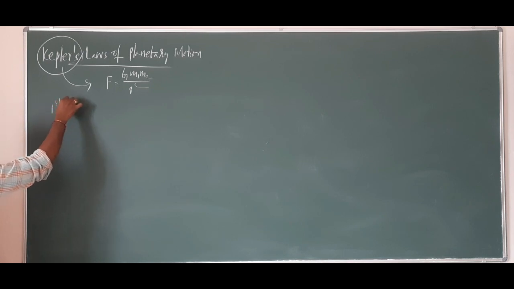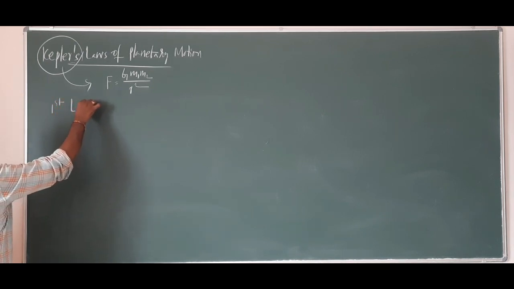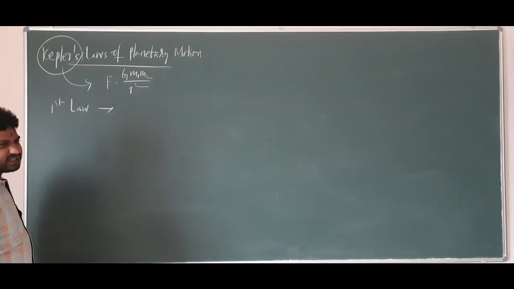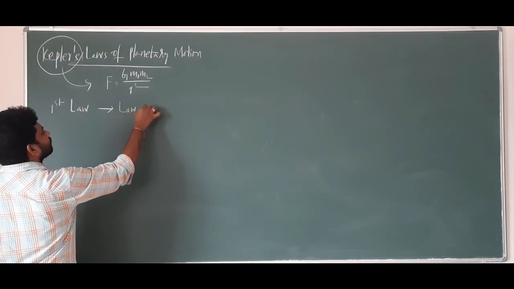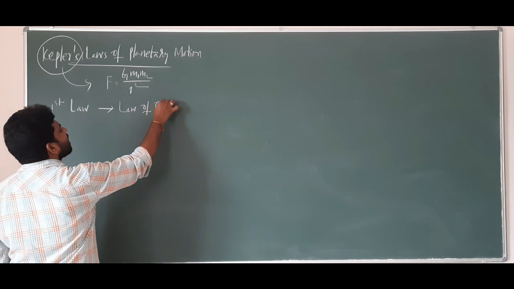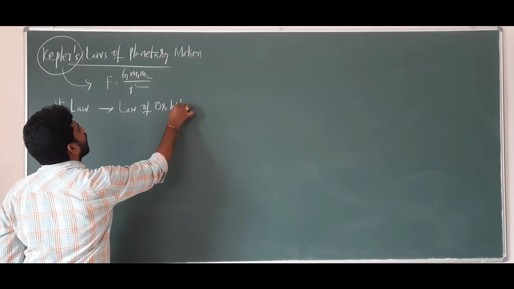The first law of planetary motion is also called the law of orbits. What is the first law? Law of orbits.